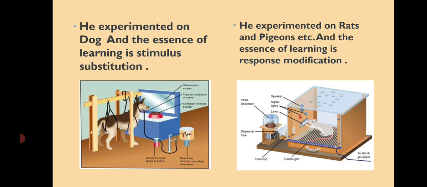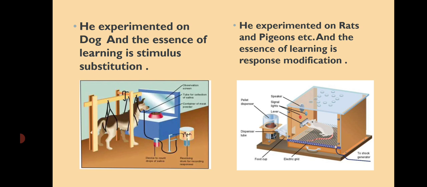In contrast, Skinner placed a hungry rat in a box that is called the Skinner box. The box contained a lever on the side wall. Initially, the rat made random movements in the Skinner box. As the rat started moving and jumping in the box, it would accidentally knock the lever. अचानक से उसका पैर या हाथ उस lever पर दब जाता है and a food pellet would drop into a container next to the lever. The rat quickly learned to go straight to the lever.